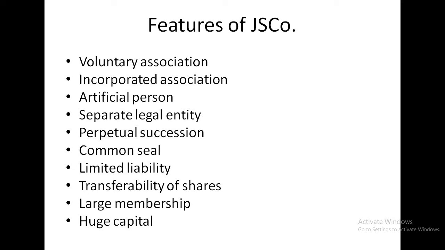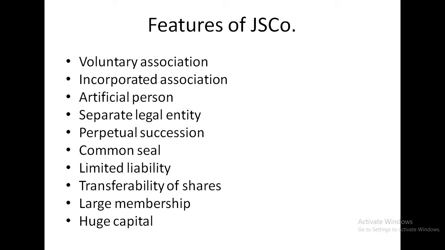Next is perpetual succession. That means continuous existence. We learned that in sole proprietorship and partnership firm, there is no continuity actually. In sole proprietorship, there is only one owner. If anything happens to that owner, the business will definitely be closed down. And in the partnership, if anything happens to one partner, the partnership firm may close down, or the other partners will discuss whether to continue or not. So there is no guarantee of continuity.